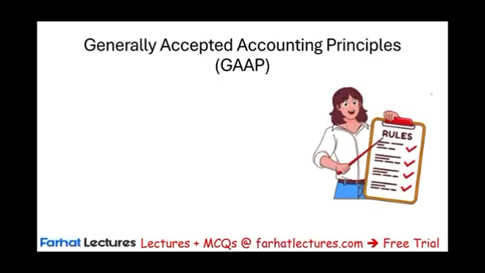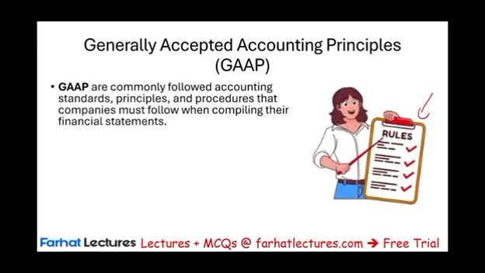GAAP is the rules for accounting. And I'm going to say the rules is a misnomer because GAAP are commonly followed accounting standards. Notice commonly. It's commonly accepted, generally accepted, and we're going to explain what that means in a moment. So GAAP are rules that are generally accepted by everyone, accounting standards, principles and procedures that companies, I would say, must follow when compiling their financial statements.